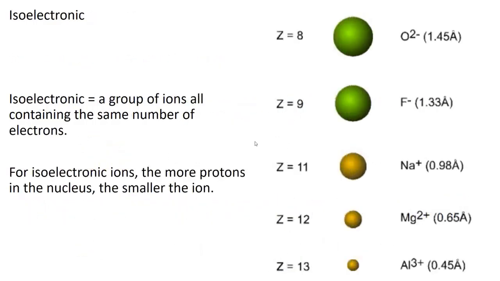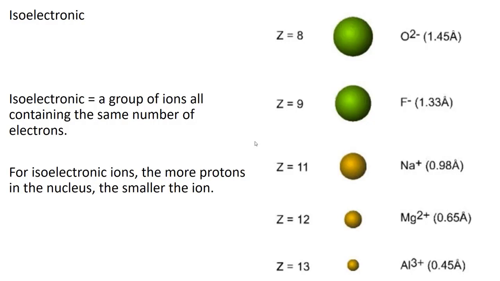Okay, pupils, I'd like you to focus on these ions for me. We have what's called an isoelectronic series, where Al3+, Mg2+, sodium 1+, the fluoride ion 1-, and O2-, the oxide ion, all have the same number of electrons. They've either gained or lost electrons to get 10 electrons.